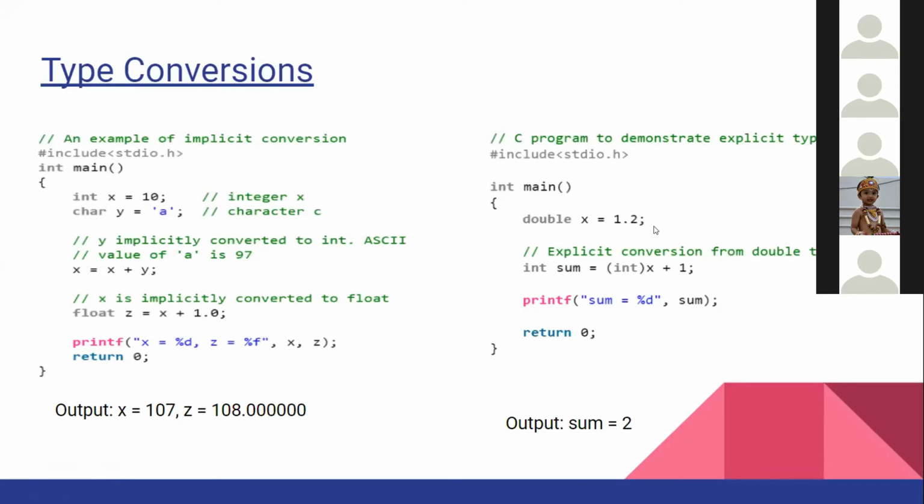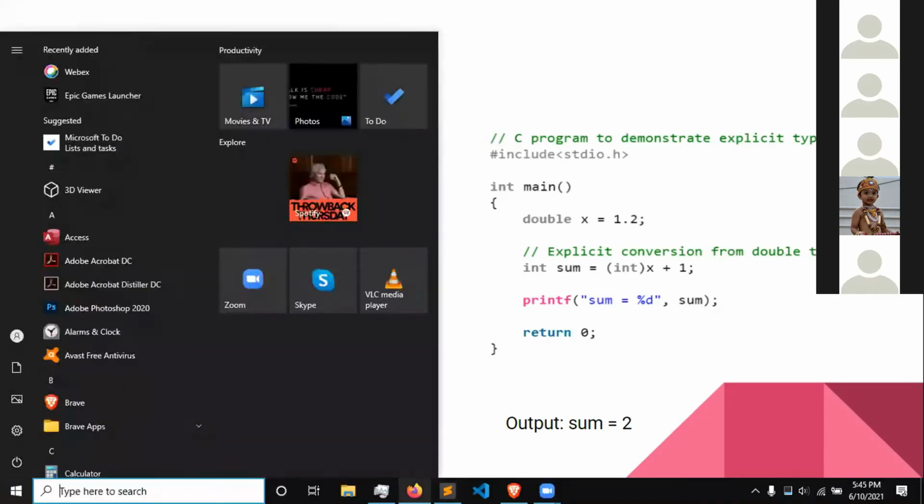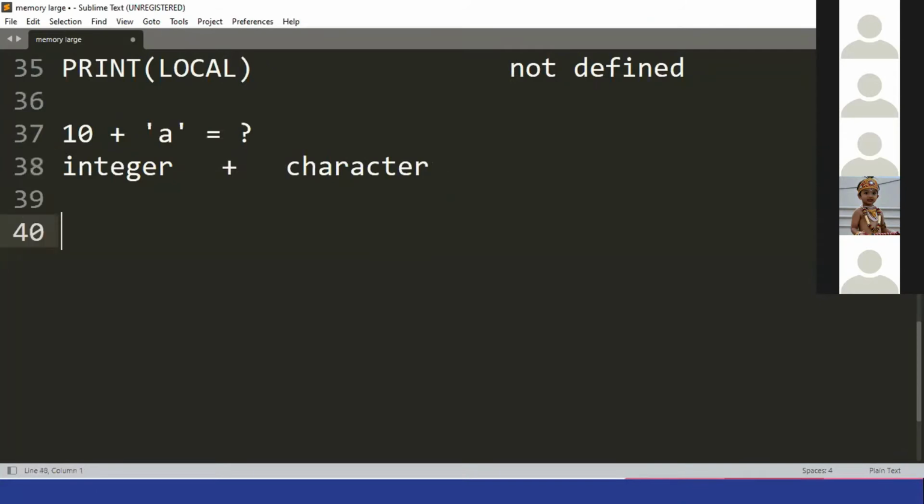On the right side, we have defined a function main, and we have a variable of type double, x equal to 1.2. Double is the bigger version of float. It is also a decimal. So we are converting x into integer. So let's say float is 1.2. What will be the integer value of float 1.2?